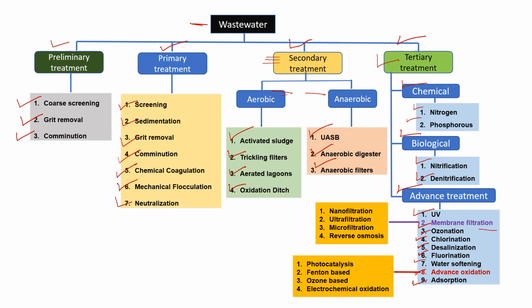In membrane filtration, we also use different types of membranes like nanofiltration, ultrafiltration, microfiltration, and reverse osmosis. In advanced oxidation, we go for photocatalysis, Fenton-based reactions, ozone-based treatment, and electrochemical oxidation.